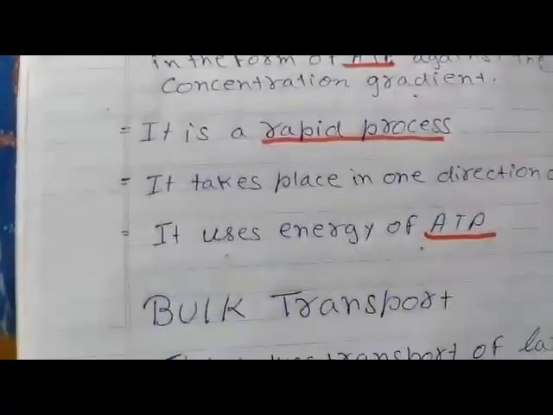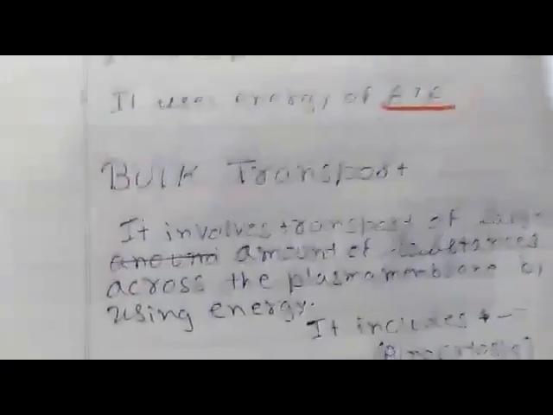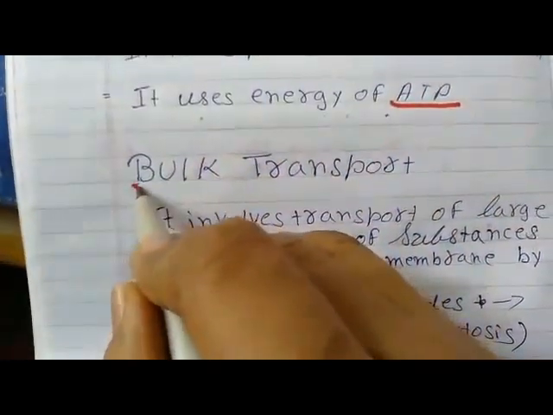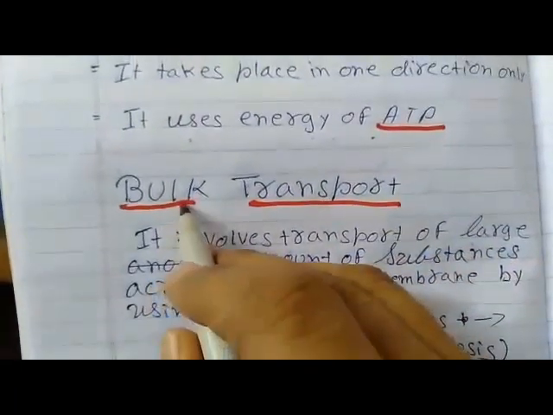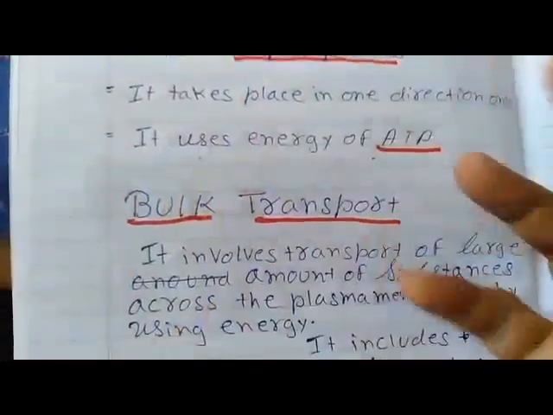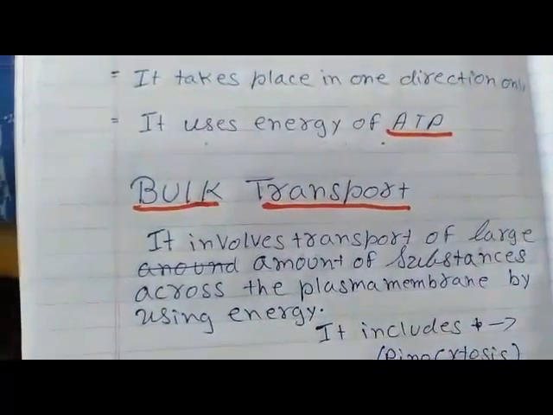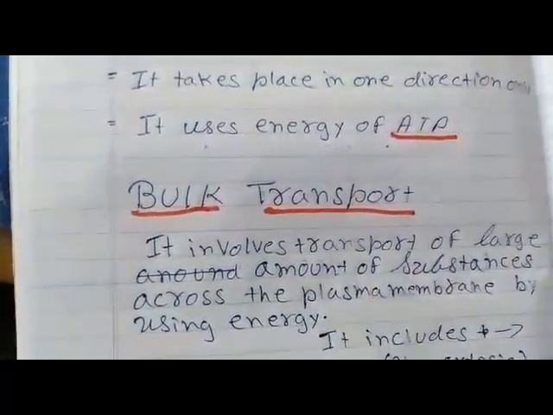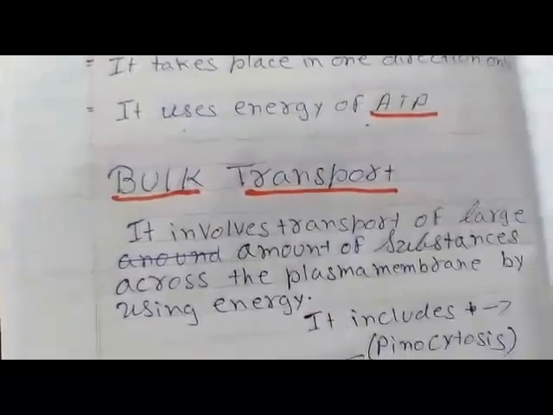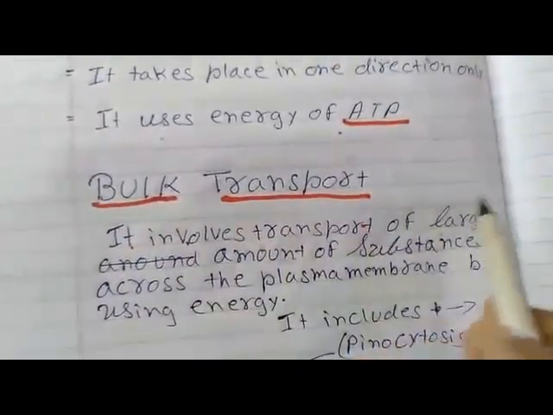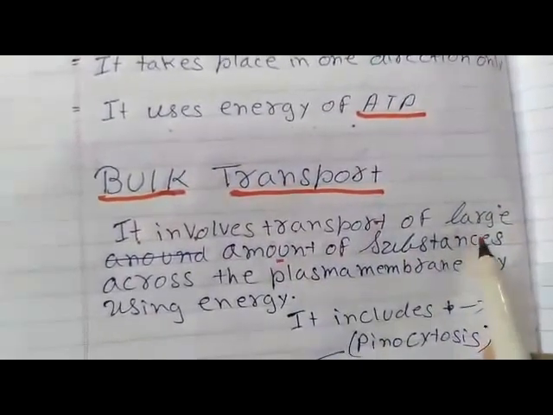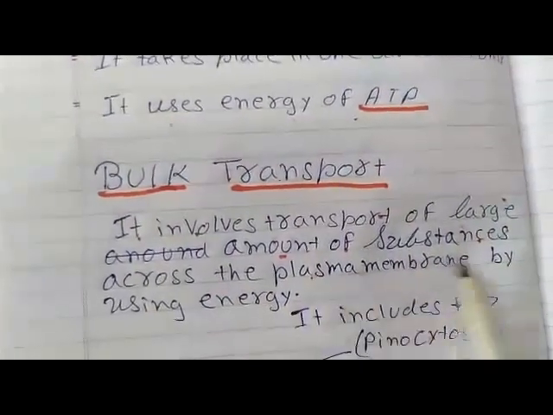Now, the second is bulk transport. From the name itself it is clear that a large amount of material should be transported. So it is called bulk transport. It involves transport of a large amount of substances across the plasma membrane by using energy.